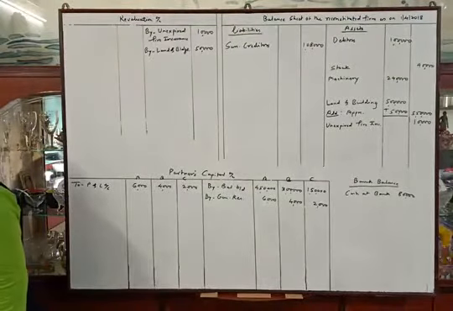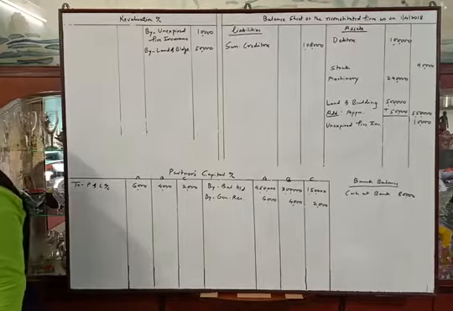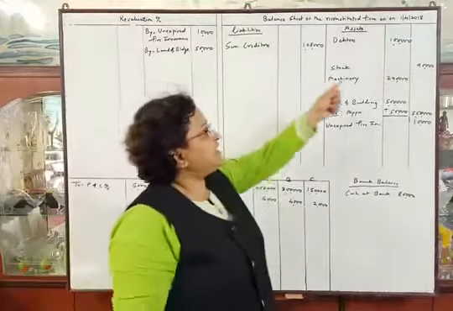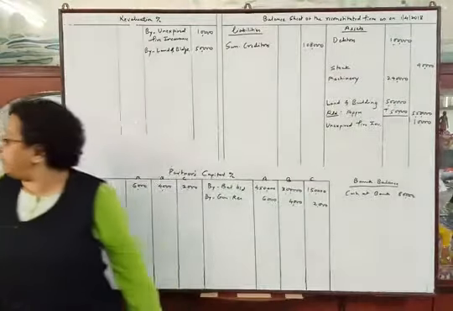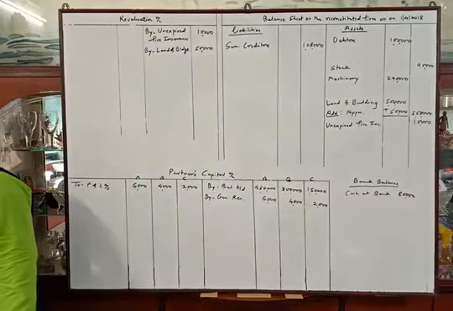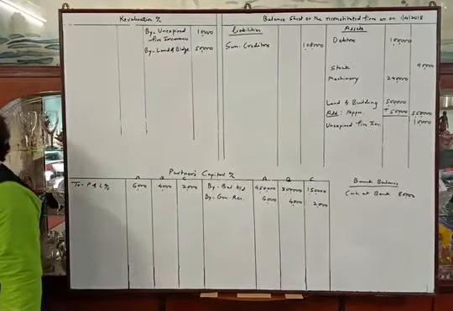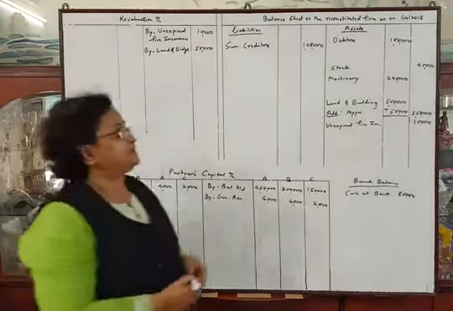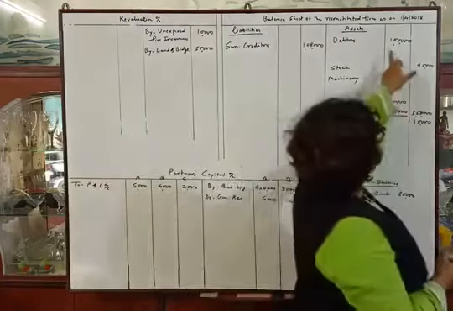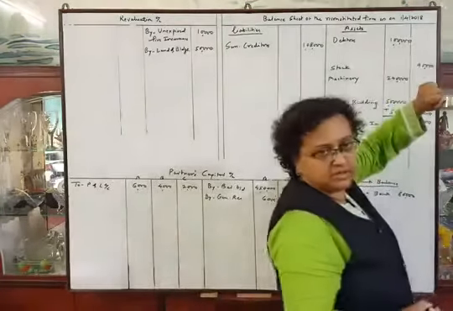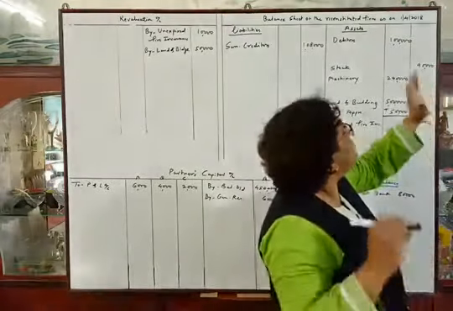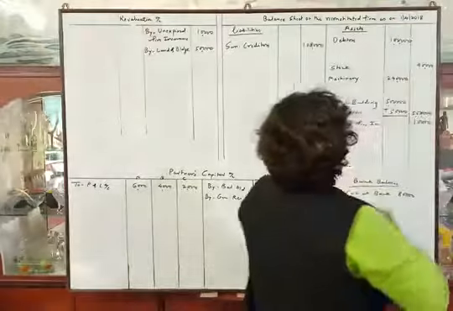Provision for doubtful debts to be brought up to 5% on debtors. See the old balance sheet. Debtors are given 1 lakh and provision was given rupees 2,000. And now they told us that the provision is to be made up to 5% on debtors. 5% on debtors means rupees 5,000. So old provision is rupees 2,000 and now they told us to make the provision of rupees 5,000.